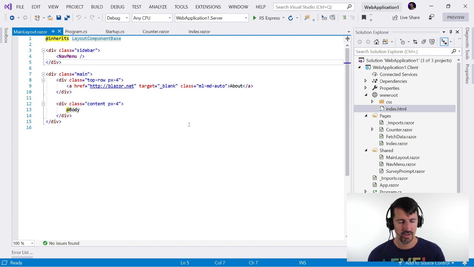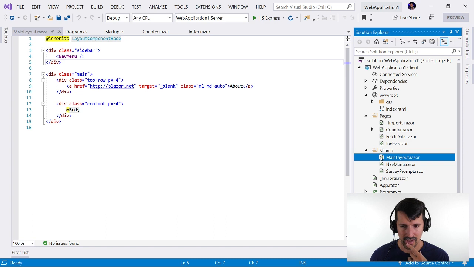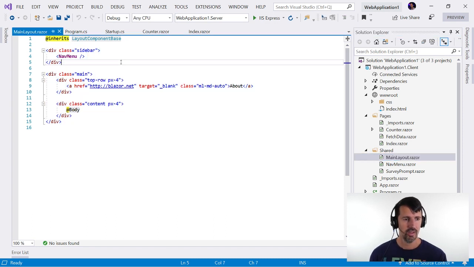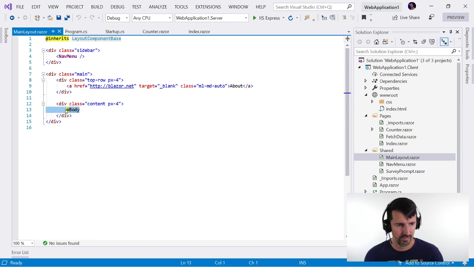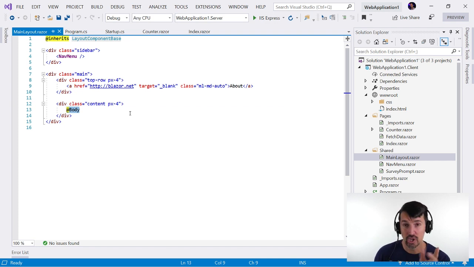And then this might be convention, MainLayout.razor, that this represents the overall structure of your app, and then the body attribute will represent the individual components that are injected in. I could be wrong. That's my first impression. I will research that.